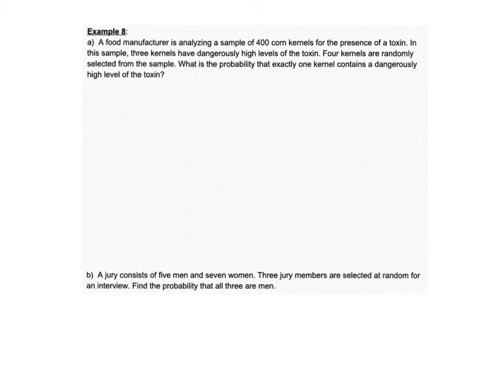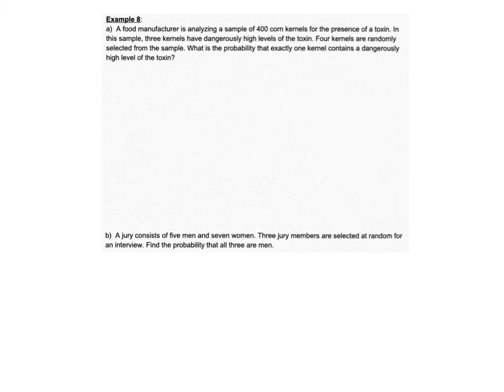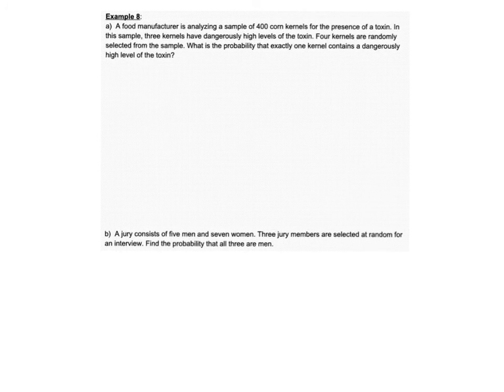I don't think this actual example is in your homework, so I don't think you're going to be responsible for it, but I'm still going to do the video just so you can see it. It's a little bit more complex, not terrible or crazy, just a little bit more complex. I'm actually going to do the jury one first because it makes a little bit more sense, and then we'll go back to the popcorn one.